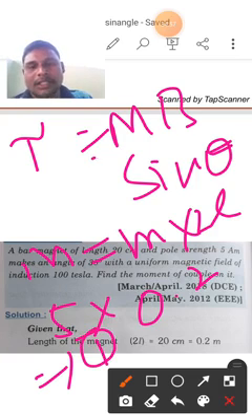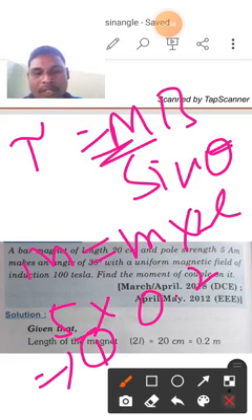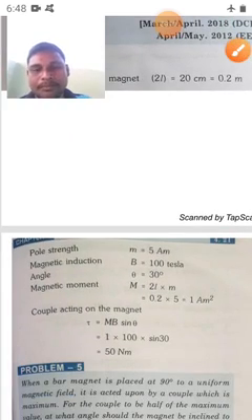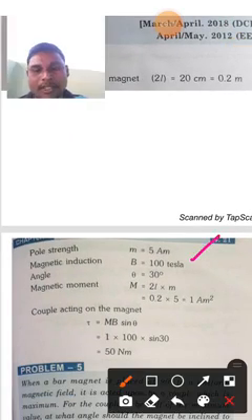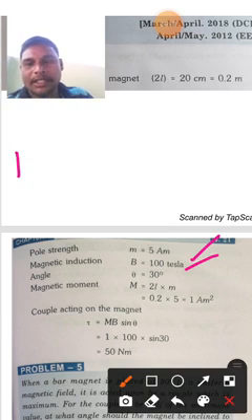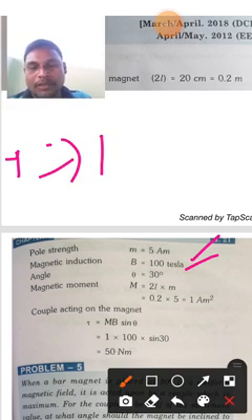So in the place of M you write 1, and B is given as 100 Tesla and theta is equal to 30. Just substitute in the formula tau is equal to mb sin theta. Then in the place of M is equal to 1 and B is given as 100.